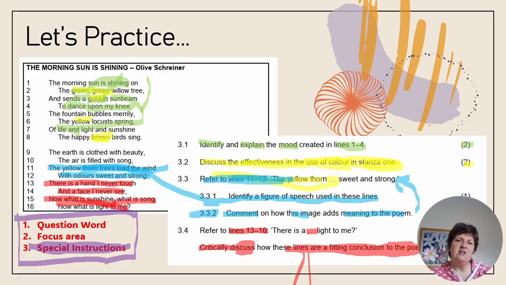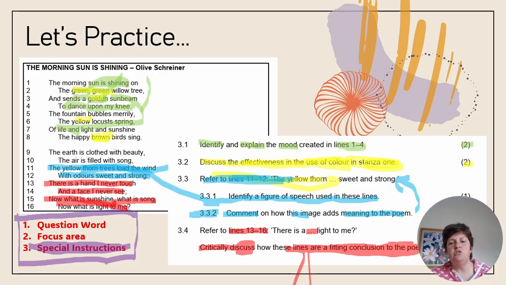Now you might be scratching your head at this stage and asking why I haven't referred you to the marking guideline yet. It is because I want you to work on answering in your own words and structuring answers that are based on question analysis.